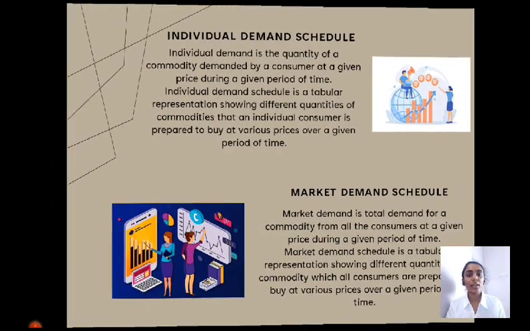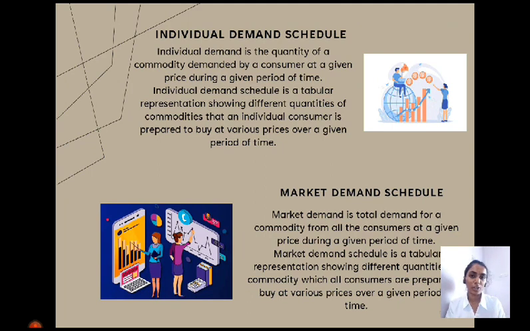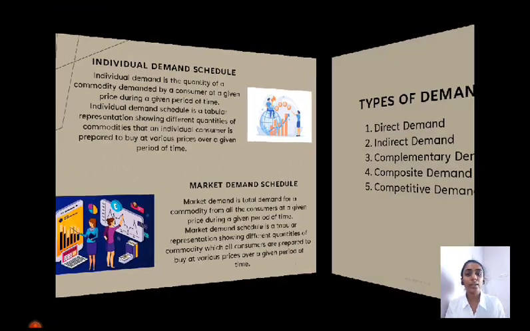The next is individual demand schedule and market demand schedule. Individual demand schedule is a tabular representation showing different quantities of commodities that an individual is prepared to buy at various prices over a given period of time. And market demand schedule is a tabular representation showing different quantities of commodities that all consumers are prepared to buy at various prices over a given period of time. Then the types of demand.